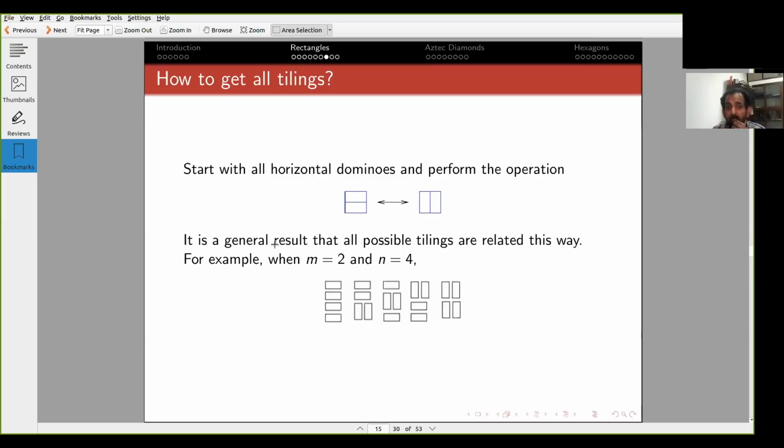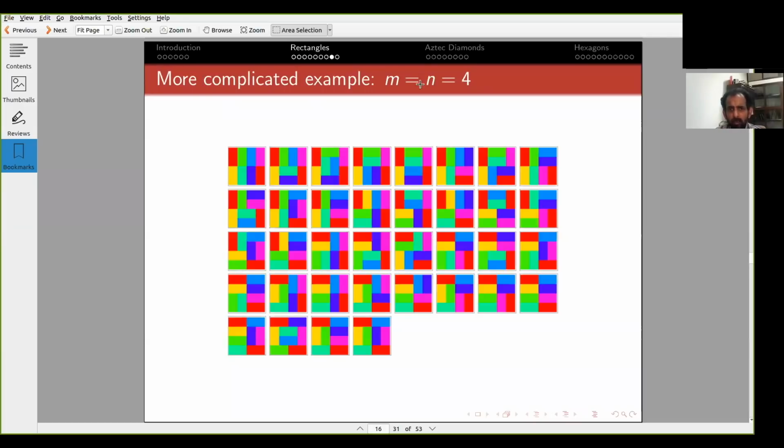And it's a general result, and it's not obvious at all, that you can always do this for any m and n. So you start with the all horizontal tiling in, let's say, a 2m by 2n grid, and you can make the transformation and get the all vertical. Just to show you, here is when m and n are 4, so the 4 by 4 case.